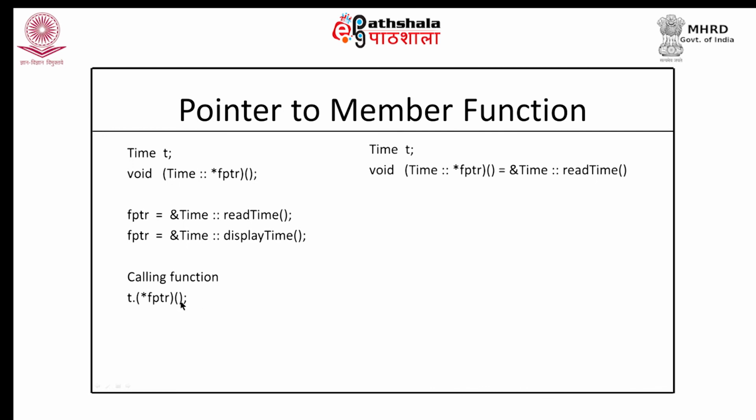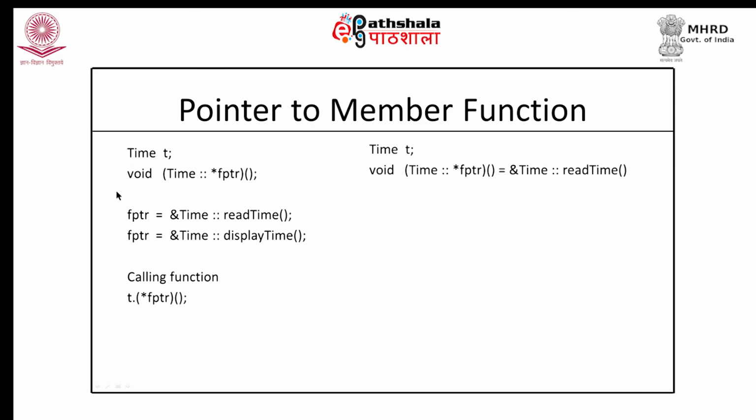So, these are empty braces. Now, if FPTR is pointing to read time, this statement will result into invocation of read time on object T. If FPTR is at this point of time pointing to display time, in that case this statement would result in invocation of display time on object T.